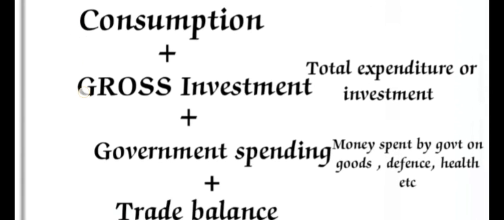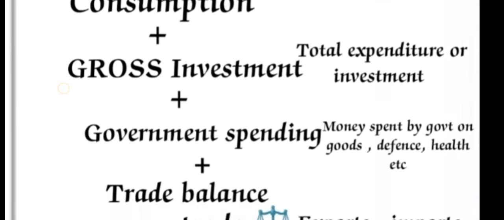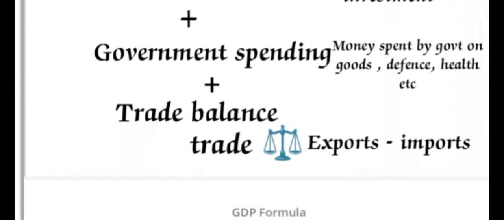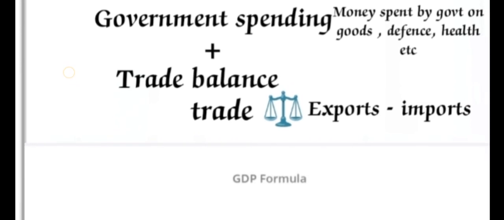Next, gross investment. What is gross investment? Gross means total expenditure or investment. Next, government spending: how much money is spent by the government on goods, defense, health, education, and other important public purposes. Last one is trade balance, which means exports minus imports.